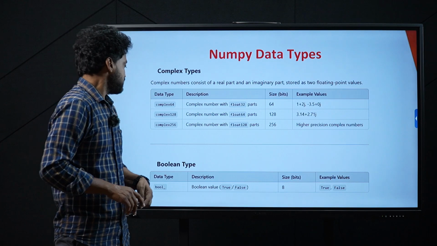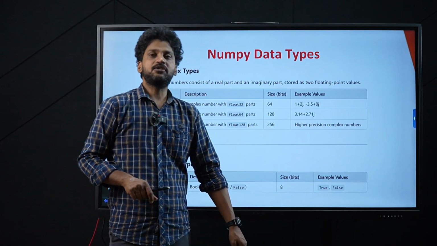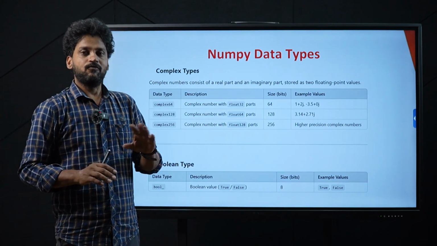We already discussed the Boolean. For Boolean, we only require 8 bits, in which we'll either be able to store a true or a false, 0 or 1, 1 or 0 otherwise.